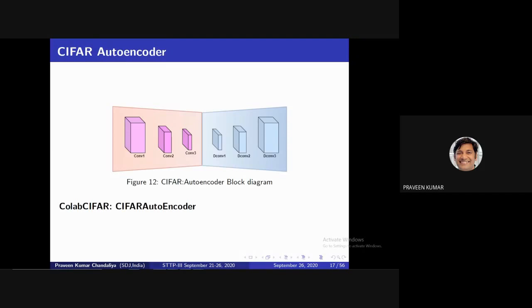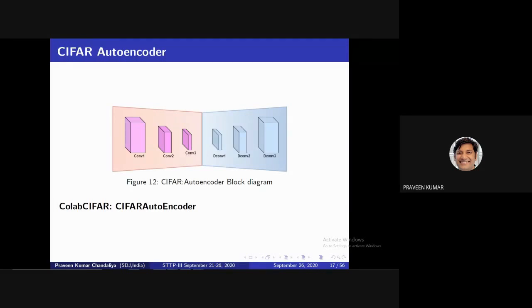But in our previous program, we used the fully connected layer. This time I'm not using the fully connected layer. We use the convolution and deconvolution concept, because an autoencoder is mainly used with convolution. In our previous result we saw that the output was very blurry because we used the fully connected layer concept. So this time our autoencoder architecture is based on convolution and deconvolution.